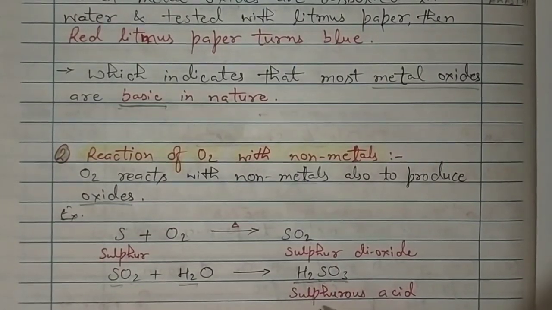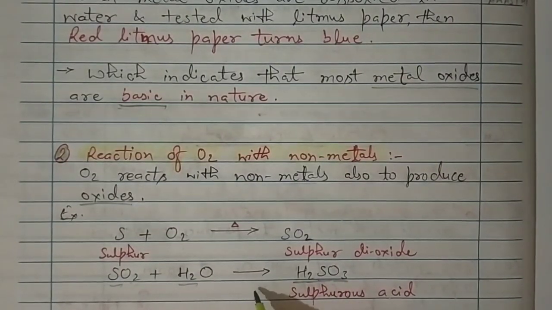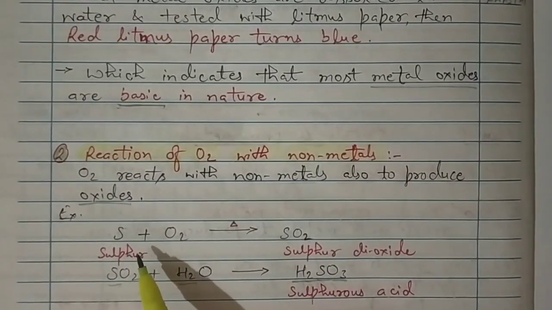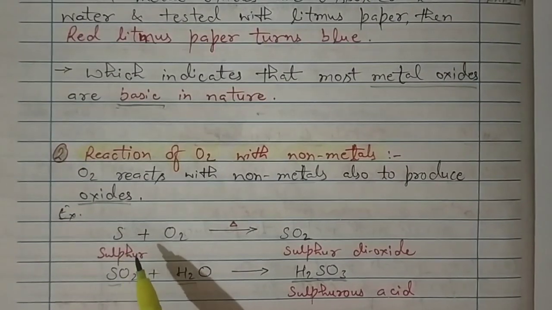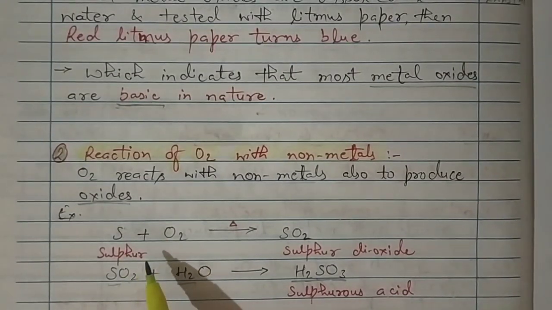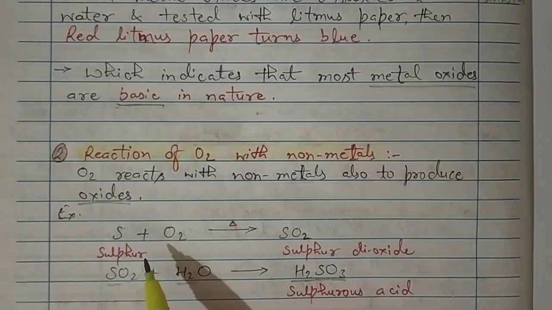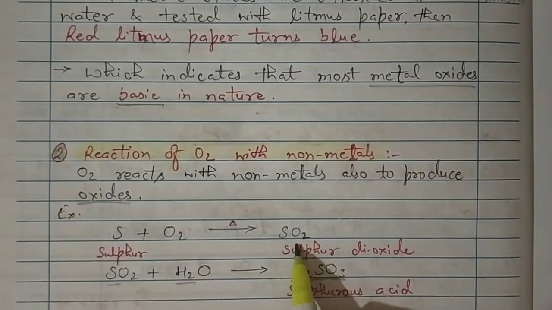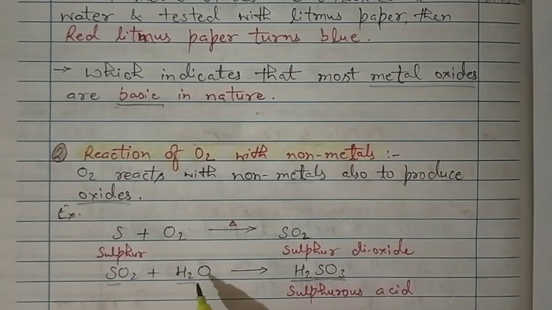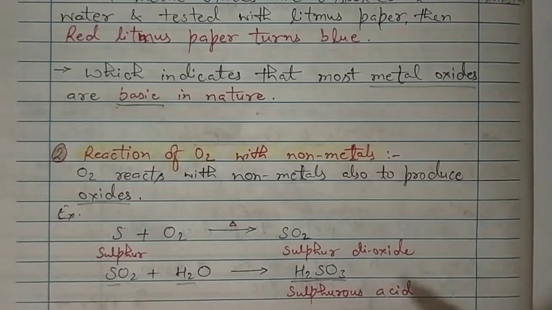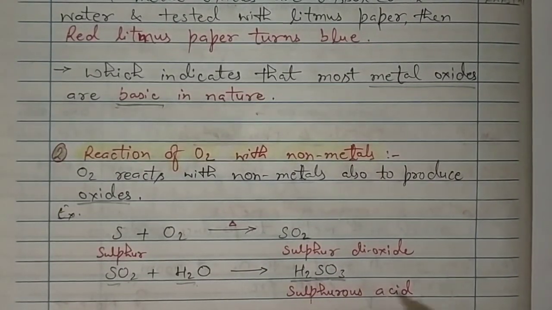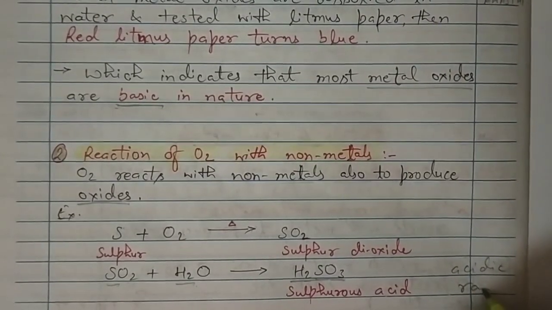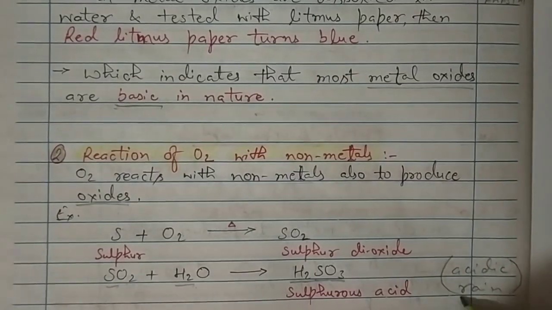It forms sulfurous acid. By this you can understand that we know that in fuels, non-metals are present: sulfur, phosphorus, carbon. When they burn in the presence of oxygen, they form some compound, and when that compound mixes with water particles in the air, it produces acid, and that causes acid rain, which you have studied in the junior classes, right? Acid rain is caused in this way only.